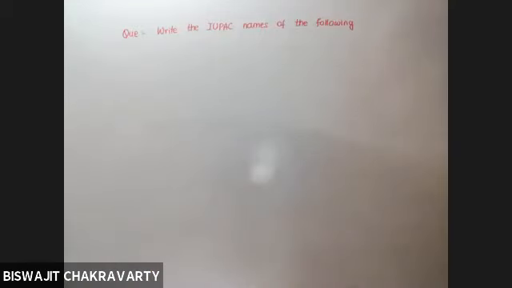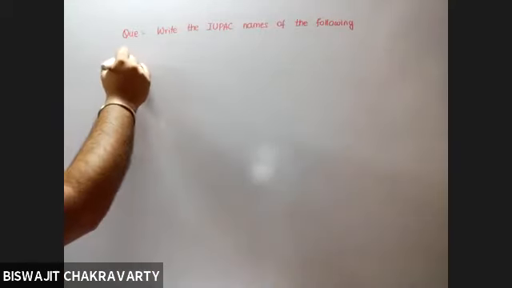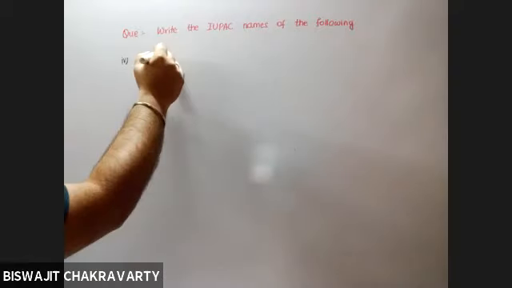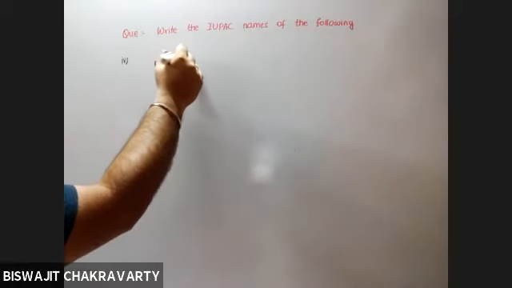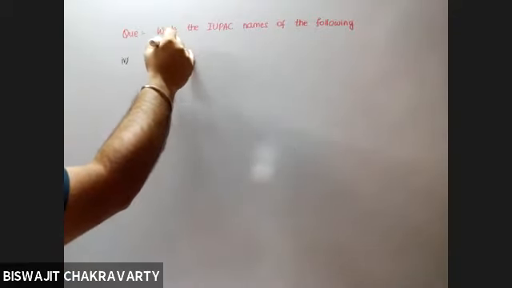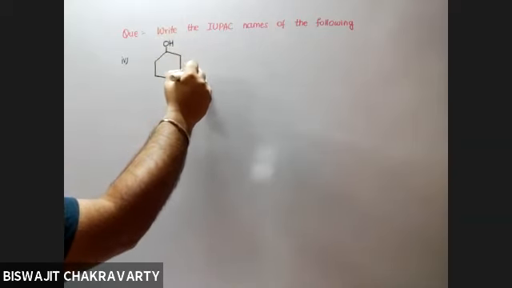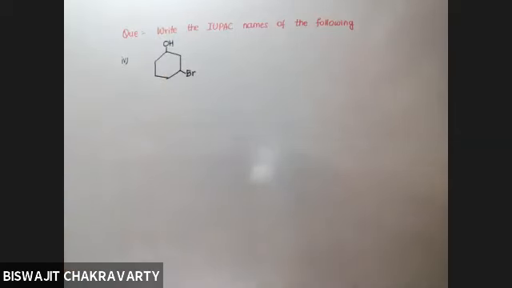Then move on to number 4. This is a cycloalkane. Don't confuse it with benzene. It's not a benzene ring. Had it been benzene, I would have given 3 alternate single and double bonds.